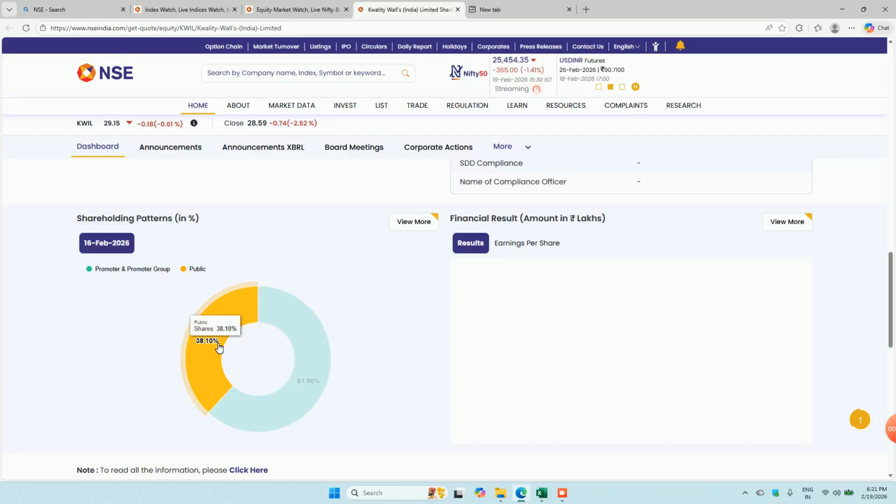If more is with the promoter and very little is with the public, there will be very little fluctuation in the shares, which means the promoters are very confident that this company will grow well in the longer term, and we will see fewer people buying and selling, and this will decide the market price.